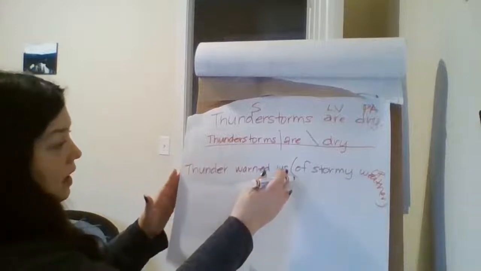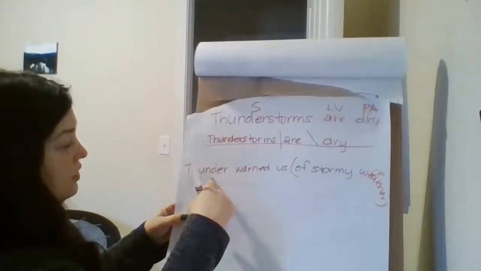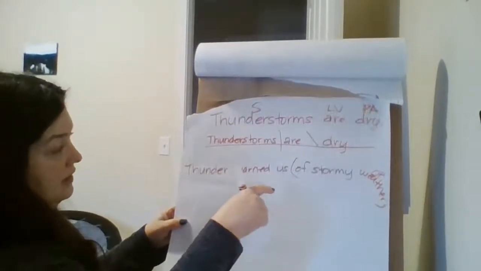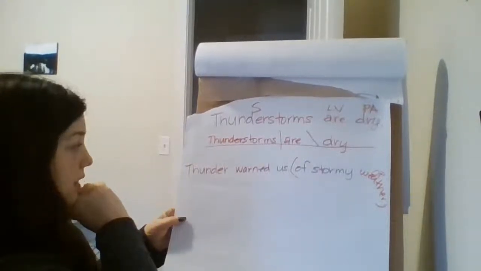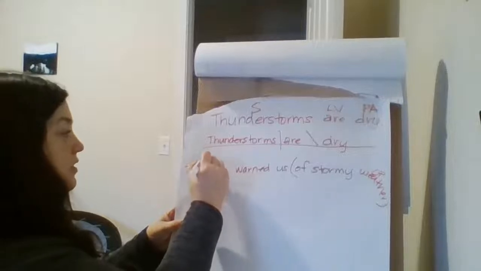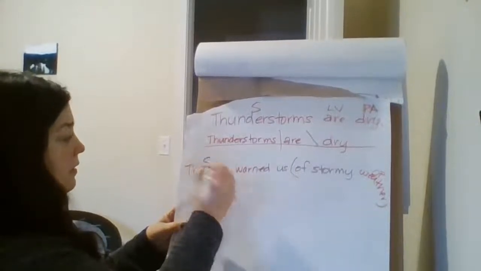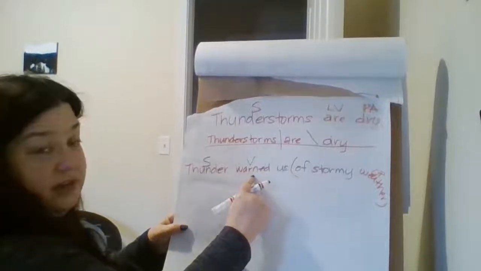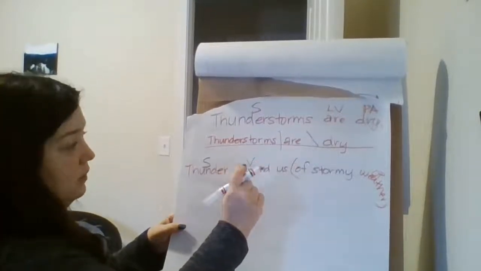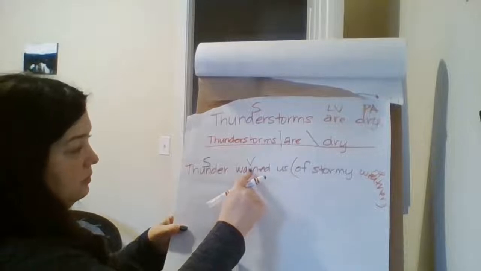So let's look back here. We have thunder, warned, and us. So let's go ahead and label our subject, which is our noun, pronoun, is thunder. Warned is our verb. And warned, if it's not a linking verb, it's just a normal verb or an action verb.